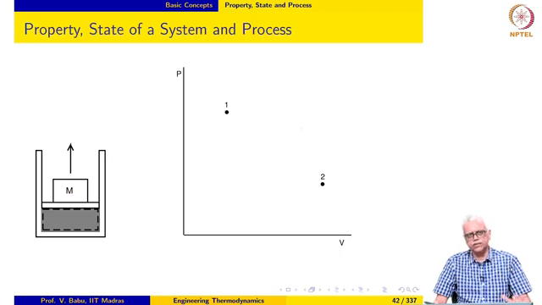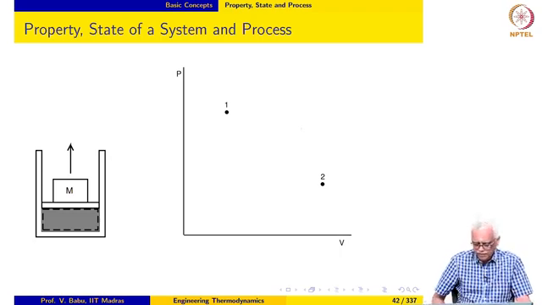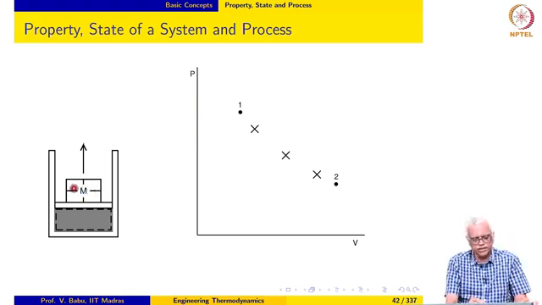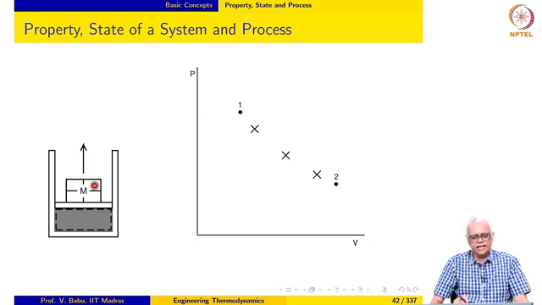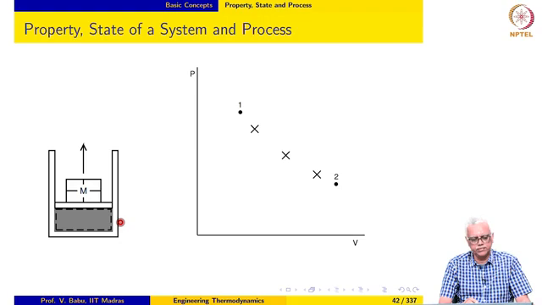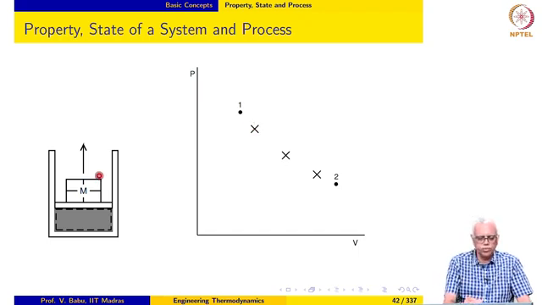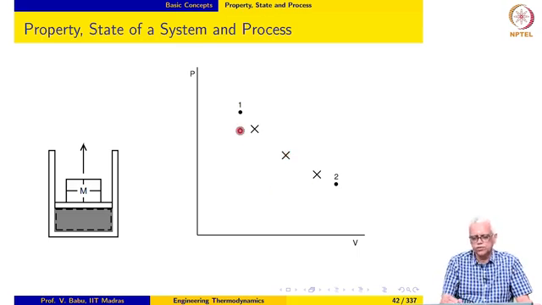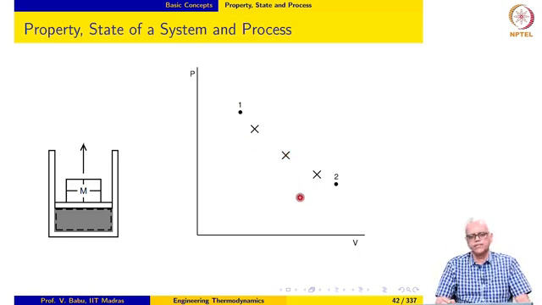Now, let us say that to make the situation better, we divide the mass into 4 pieces. Instead of just having a mass as a single thing, let us say we have 4 pieces. And instead of removing the mass entirely, I remove one piece at a time. So, I remove one piece and then I wait for the system to attain an equilibrium. Now, I can measure my pressure and volume, and denote that state here, an intermediate state. I remove another piece. Again I wait until it reaches an equilibrium, I measure the pressure and volume. So, now I have 3 intermediate states.